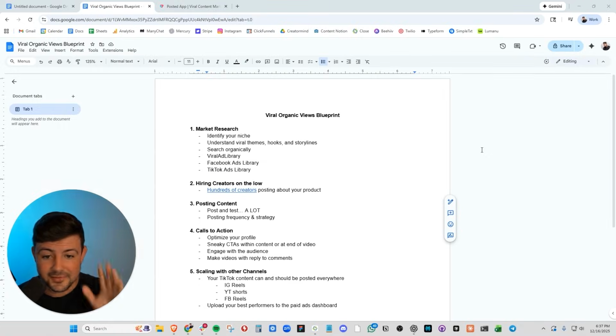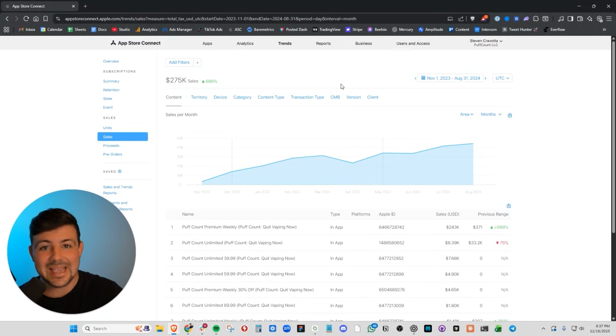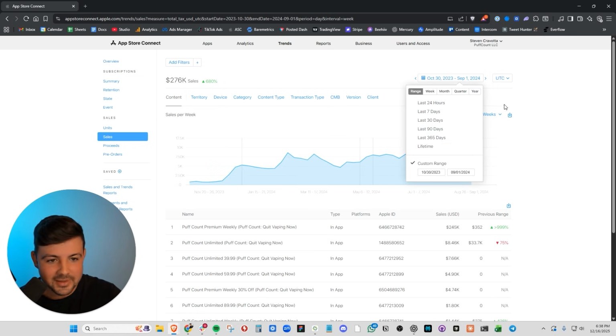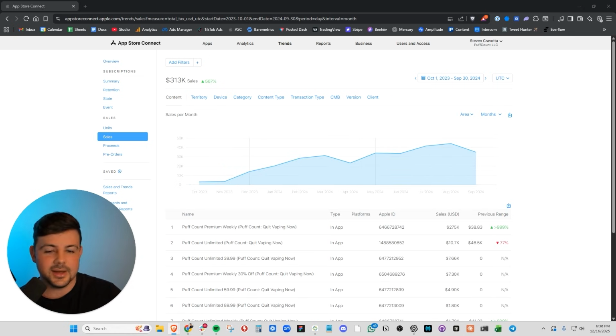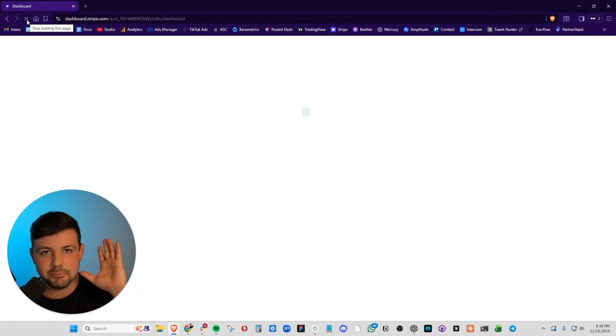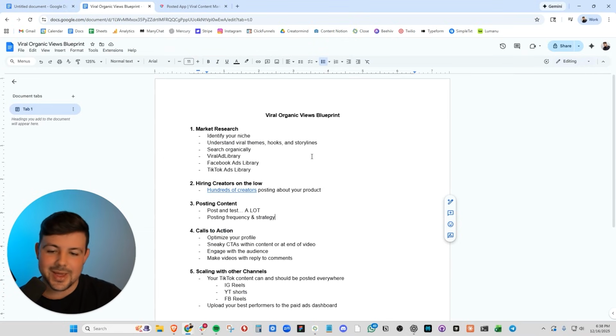Okay. This is it, the 5-step viral organic views blueprint. But before we jump into it, of course, I will show you my revenue dashboard so you know that I'm not capping. And as you can see, we scaled our previous mobile app to 44K per month before selling the business. And I have not done this once, but I've done this twice. This is our new business, our new mobile app. In the last 4 weeks, we have done over $123,000 in gross volume on the platform, using the same strategy. A majority of this traffic is organic traffic from different channels, TikTok, YouTube, Instagram. So with that out of the way, let's jump into it.